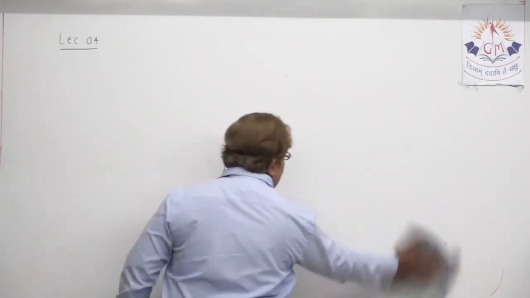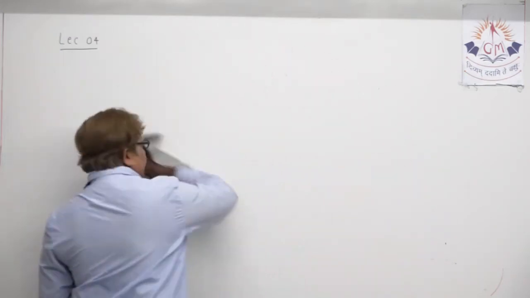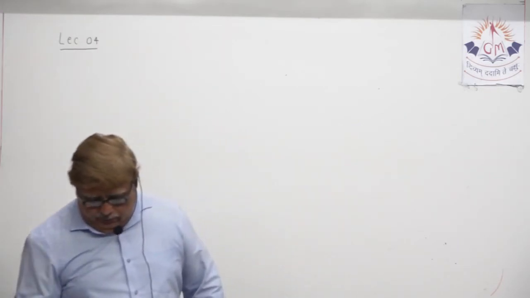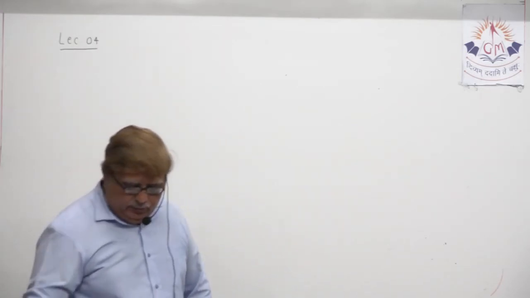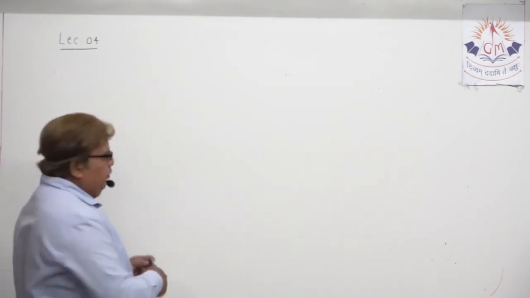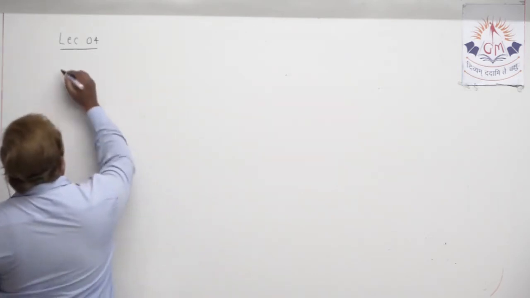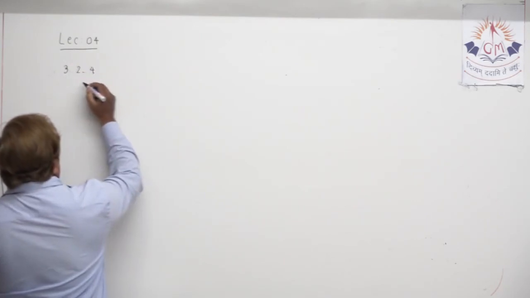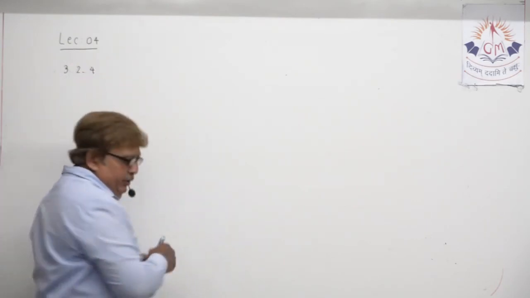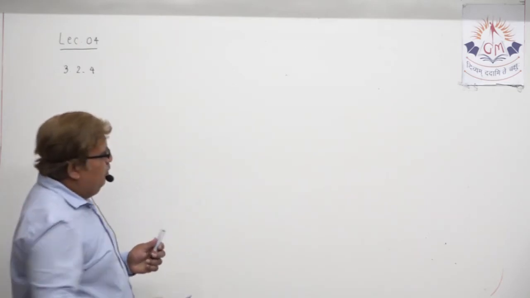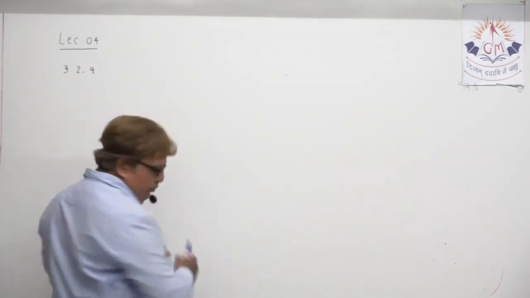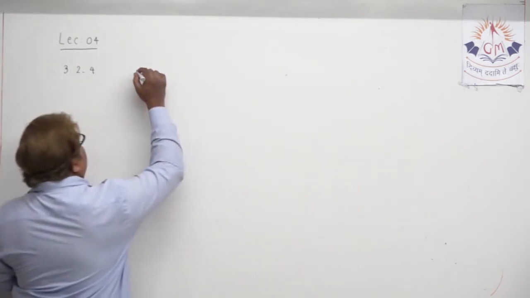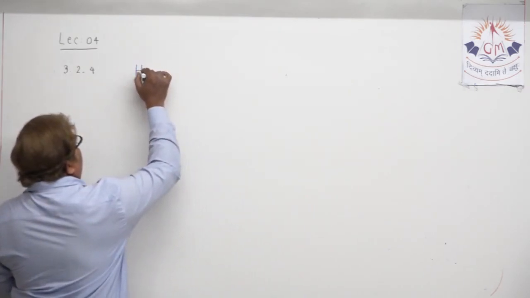Let us discuss that chemical property first. What is actually the title of that chemical property? 3.2.4. What's the title of this particular chemical property? How metal reacts.